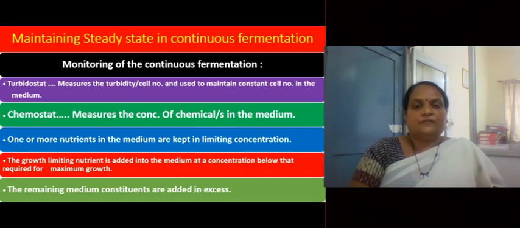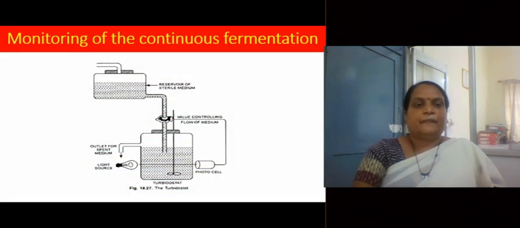So, continuous fermentation is monitored with the help of two types of instruments, turbidostat and chemostat. Turbidostat measures the cell density or cell number and it is used to keep the cell number constant. Chemostat measures the concentration of chemical or chemicals in the medium and it is used to keep the chemical concentration in the medium at a constant level.